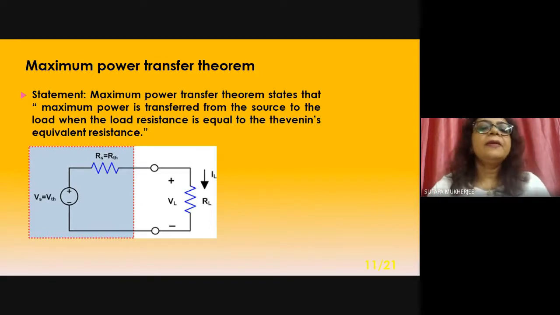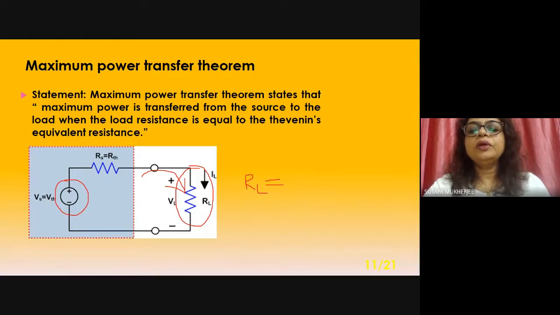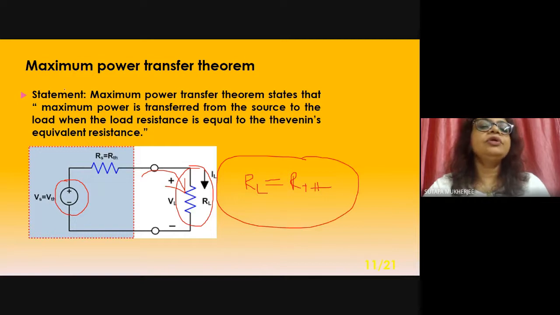I am repeating: the maximum power is transferred from the source to the load, provided the load resistance is equal to the Thevenin's equivalent resistance. So RL must be equal to R Thevenin. When this condition happens, you will be able to get maximum power.